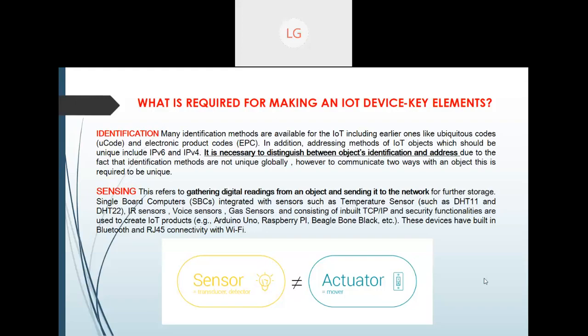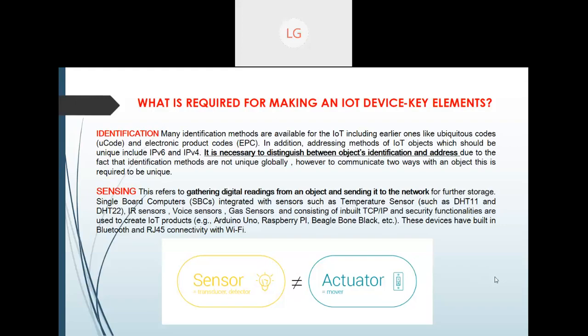There are others also, but Arduino and Raspberry Pi are very famous. BeagleBone Black is also there, but it's not very popular. All these devices have built-in Bluetooth and RJ45 connectivity, and we use Wi-Fi. And these are the sensors that are being used. In this figure you can see that the sensor is going to detect, and the actuator is actually going to move it.